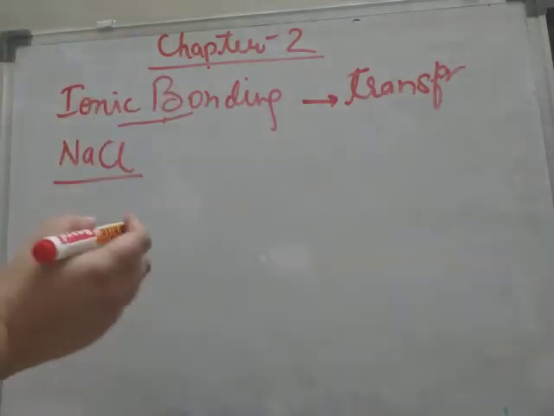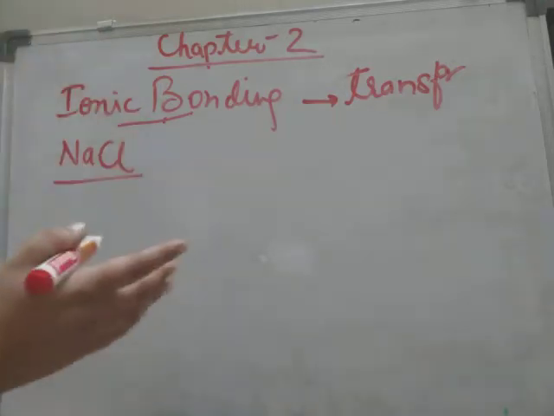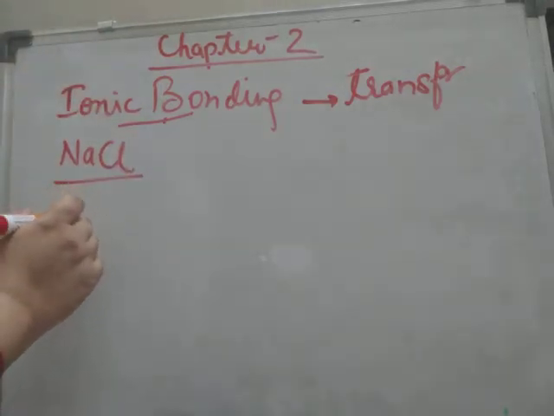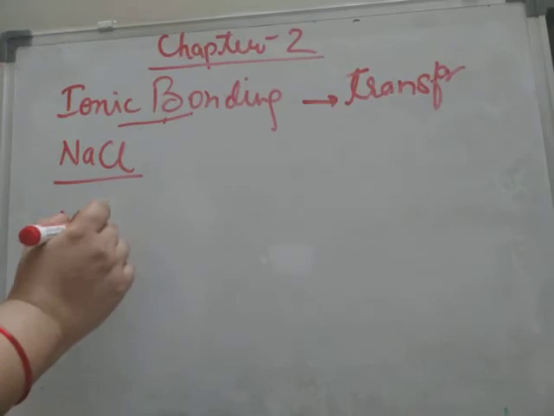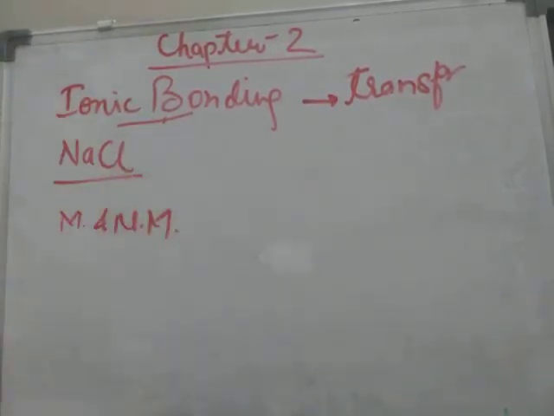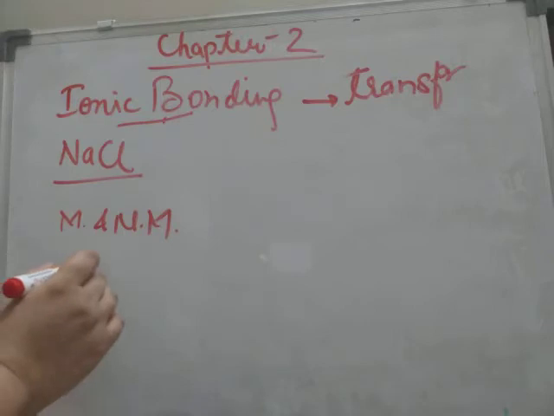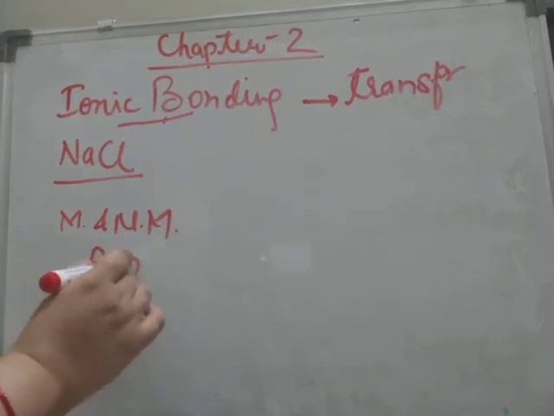Before starting with NaCl, I am just telling you why metal and non-metal atoms form bonds and noble gases do not. You all know that. Metal and non-metal atoms do not have their octet complete.